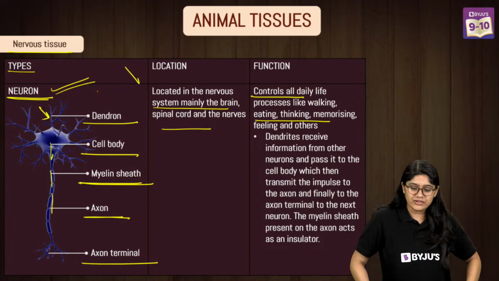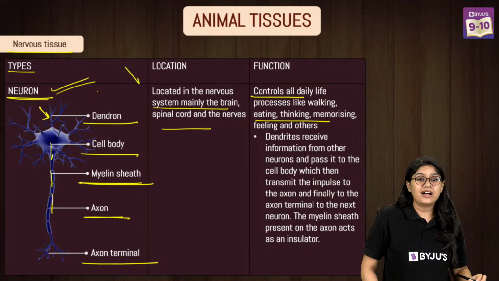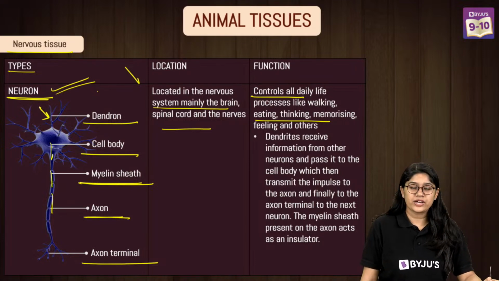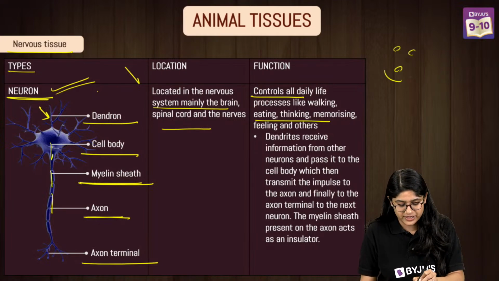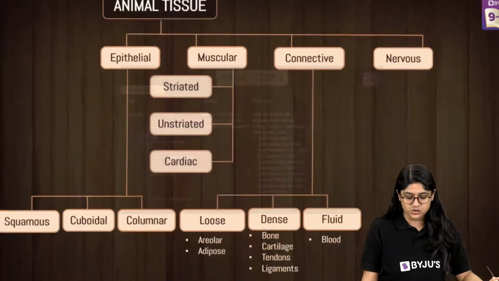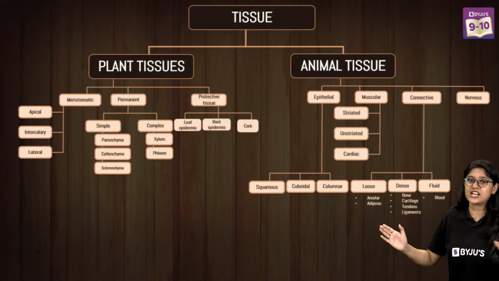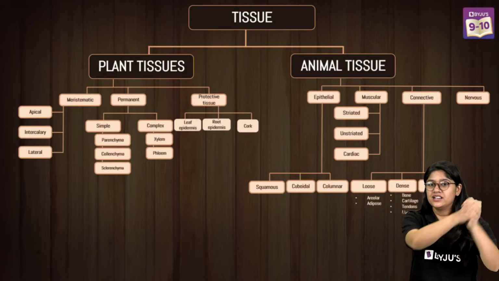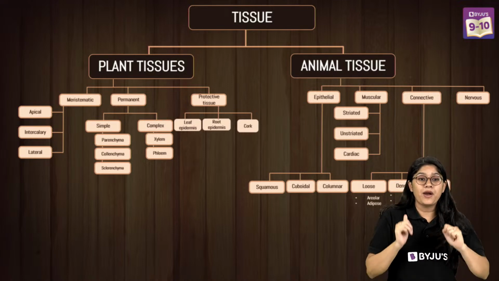Okay. Everyone, are we clear? So this is the easiest tissue, everyone. Easiest tissue. Can't we study? There are types of cells in our nervous system. Okay? Everyone, are we clear with this? So with this, we can say that our animal tissue is done. And with this, we have had a whole discussion of the plant and the animal tissue. Yes. Those winner dance we can do, right? Yes. Now, what are we left with, everyone?